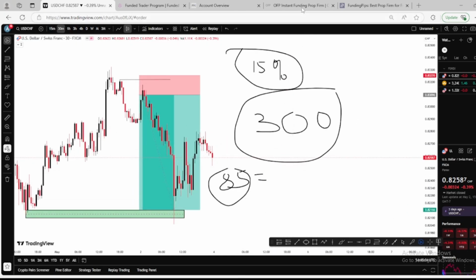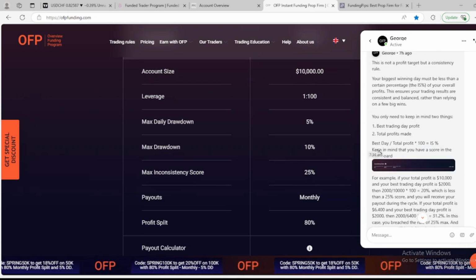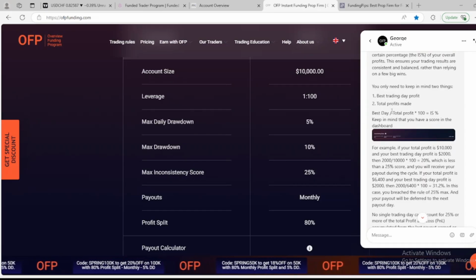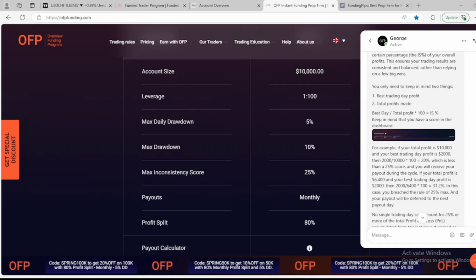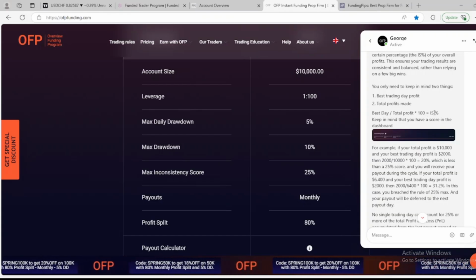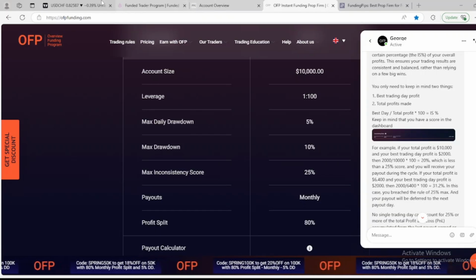So he gave us the rule to check. You can see right here, I'm talking about this side. The rule here is the best day divided by the total profit multiplied by 100. It should be the max inconsistency score. So this was the formula he gave us. Now let's use that formula.